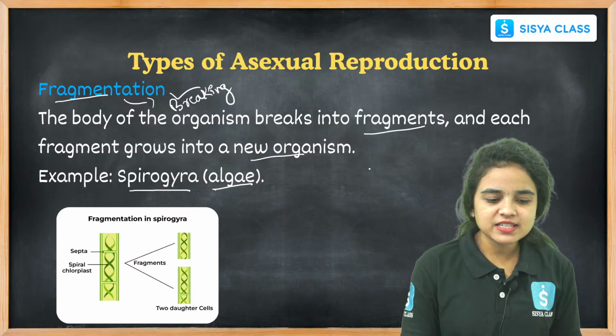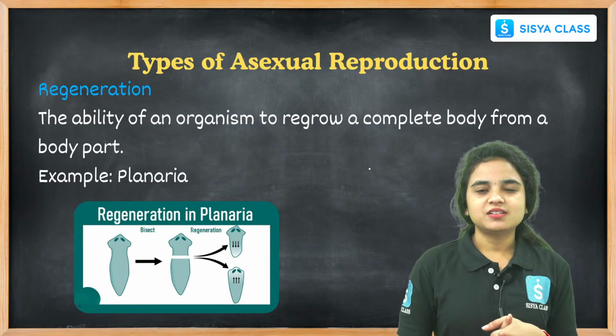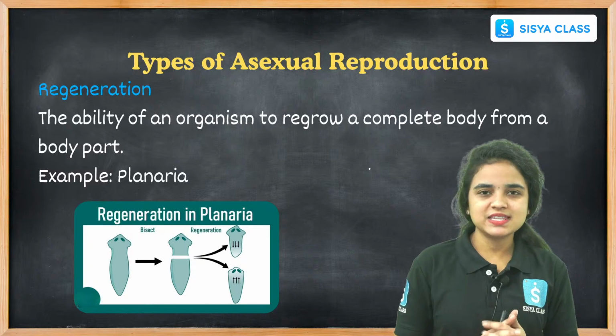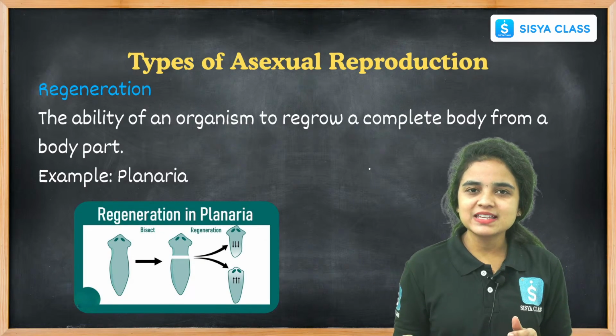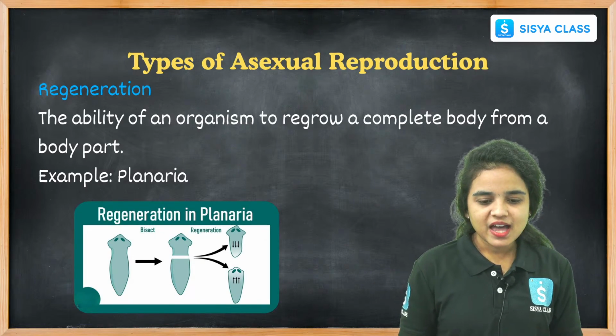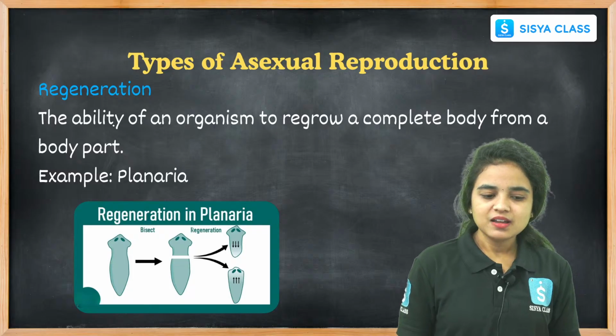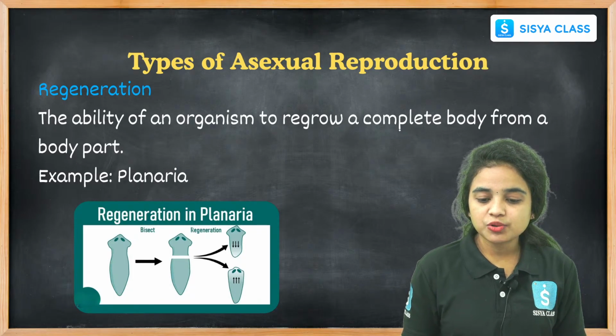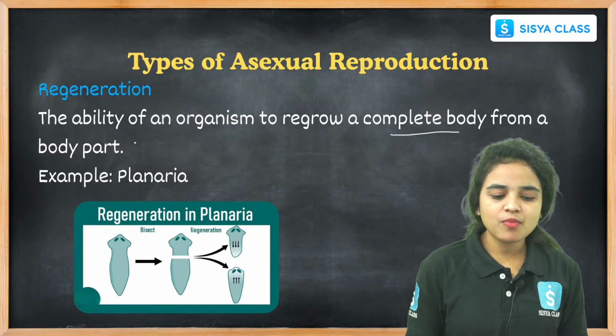While coming to the next one, regeneration. Fragmentation and regeneration look the same, but the organisms given as examples are quite different. In regeneration, it is the ability of an organism to regrow a complete body from a body part.